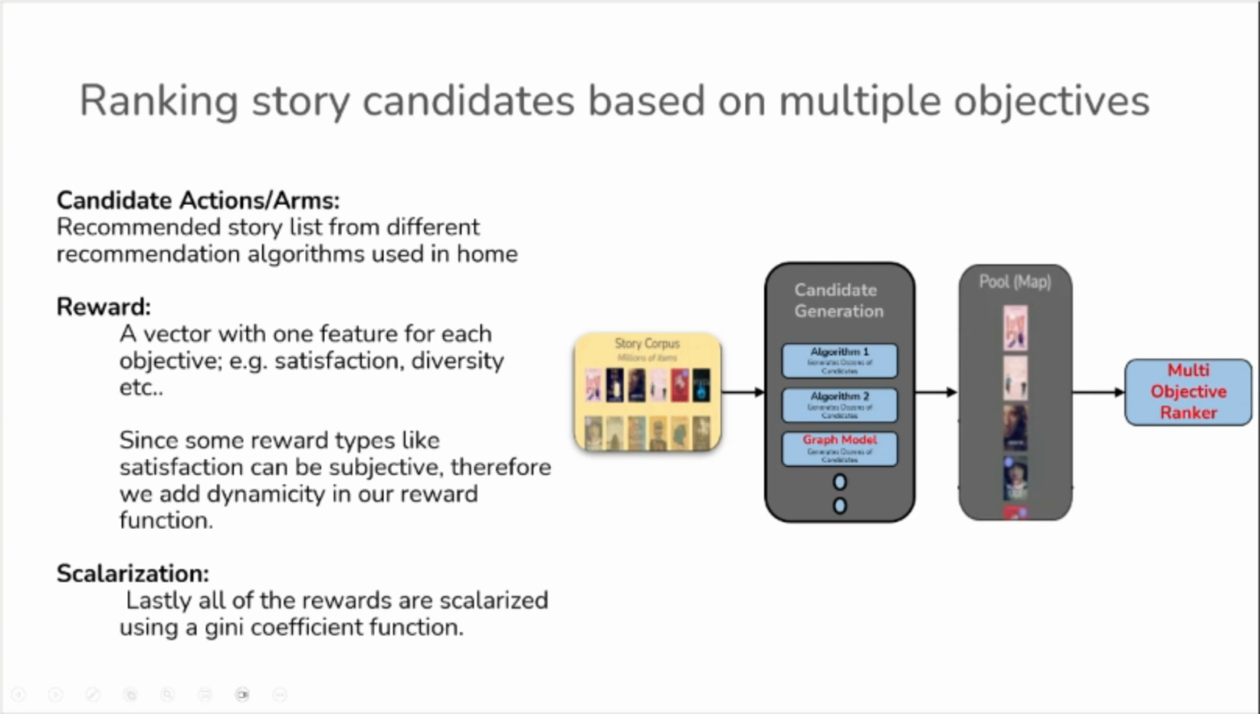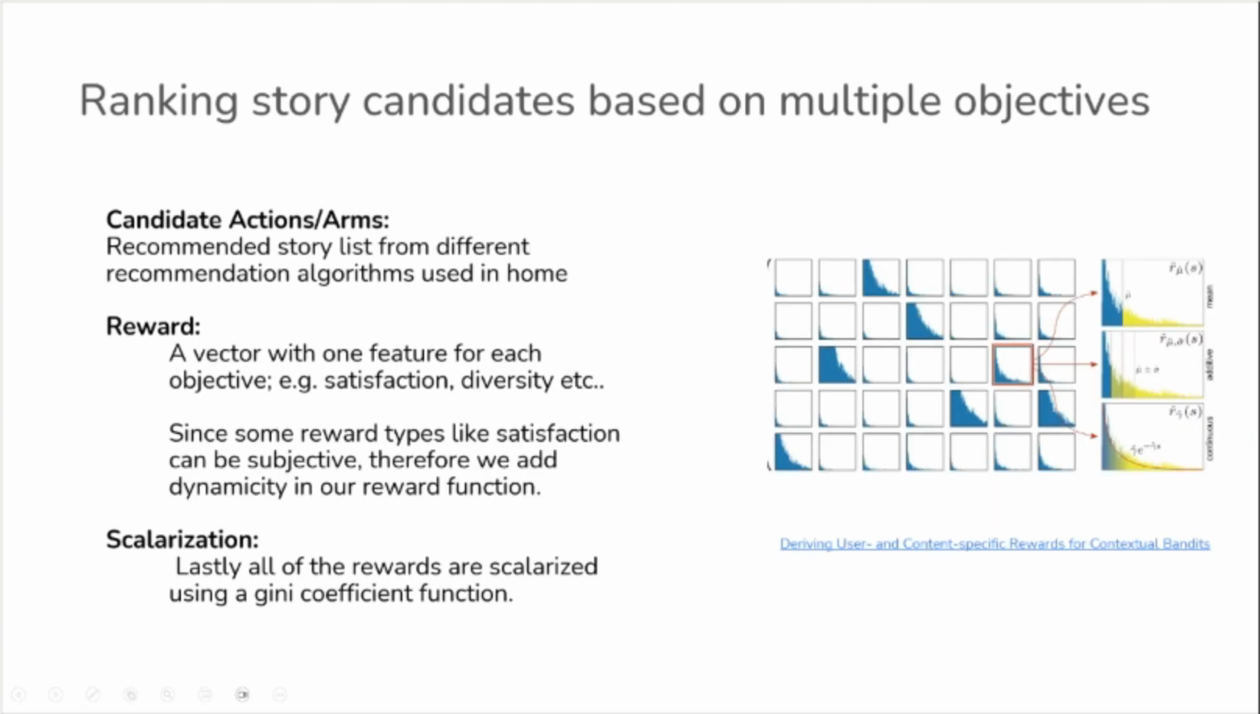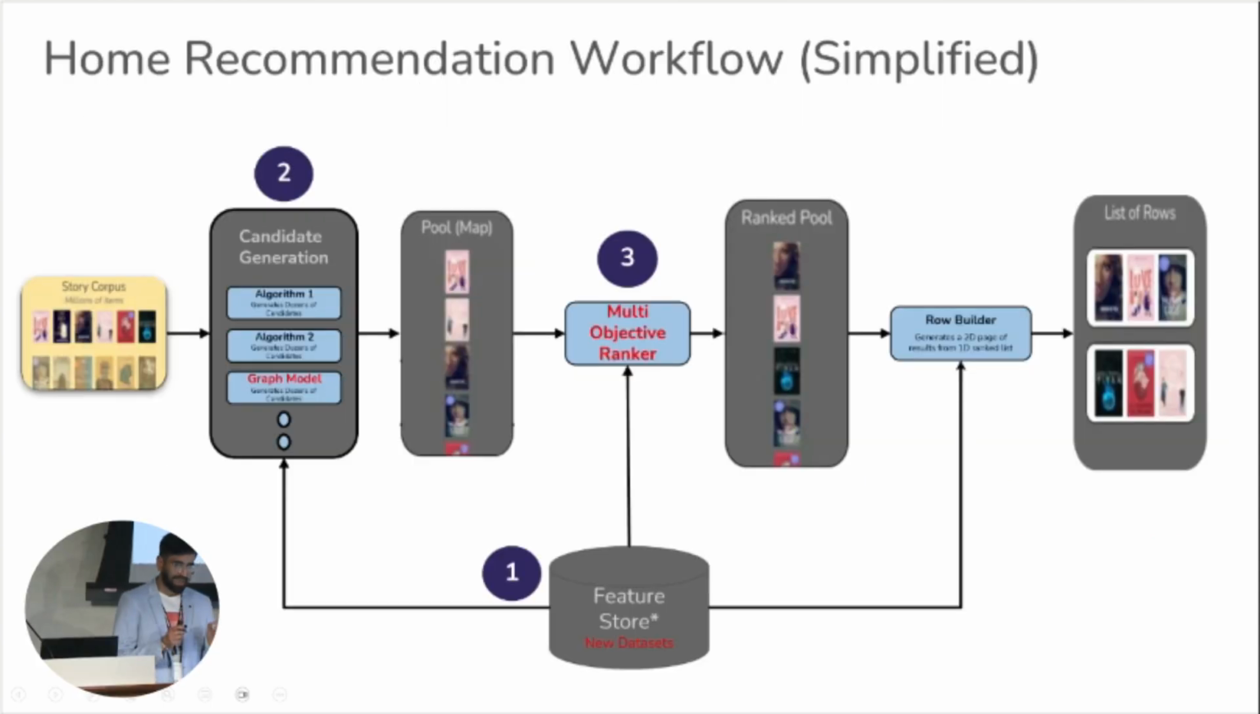Since we have multiple objectives, we assign one reward per objective. Now, there can be some objectives that are subjective, like the satisfaction reward, which intends to provide a reward based on how much a user liked a particular piece of content. In those scenarios, we add dynamicity to our rewards by co-clustering our users and their content based on certain engagement metrics. Finally, we scalarize all of these rewards to get the final ranking for a user candidate generation algorithm pair. By adding this new ranker in our workflow, we were able to optimize the multiple objectives of our stakeholders simultaneously.